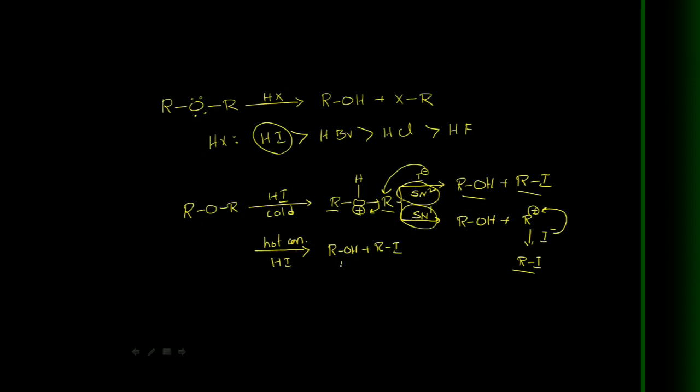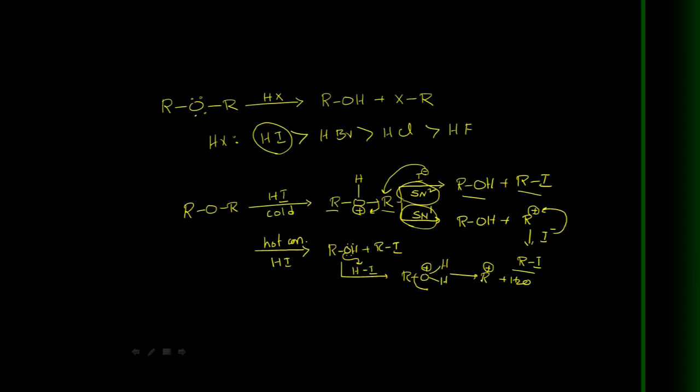Now this alcohol can further react with the hydrogen halide. Again there is protonation of the OH, that means ROH plus a hydrogen plus charge, and then the water molecule leaves, giving R plus and water.